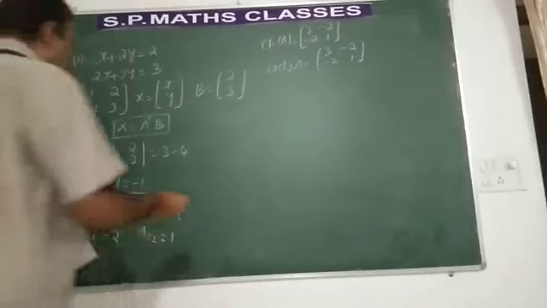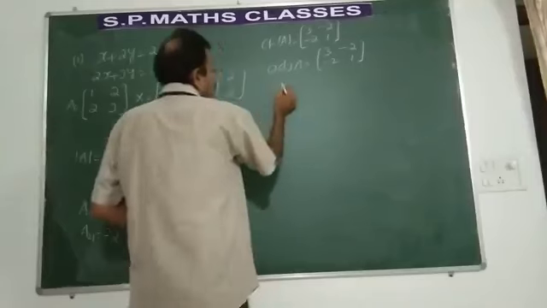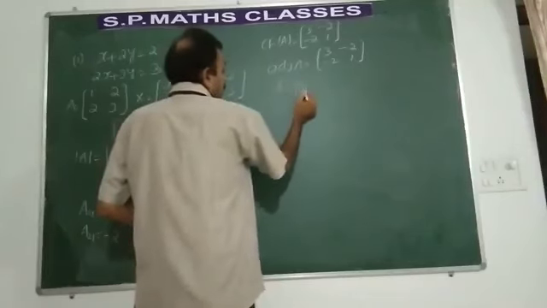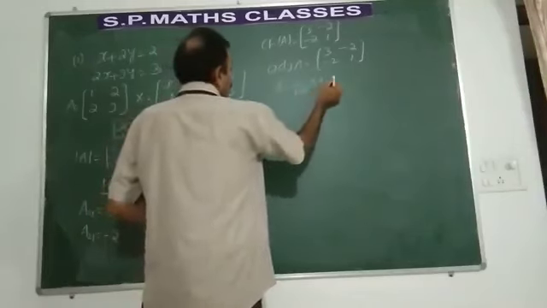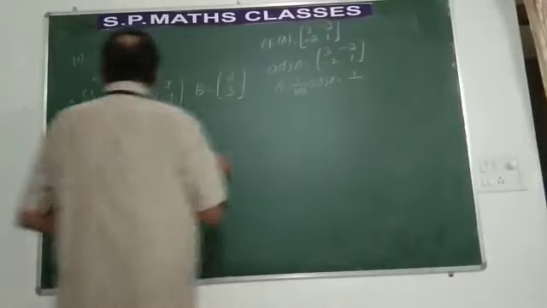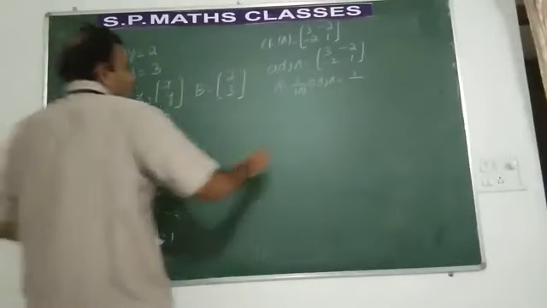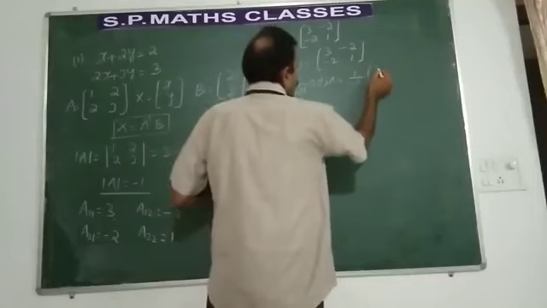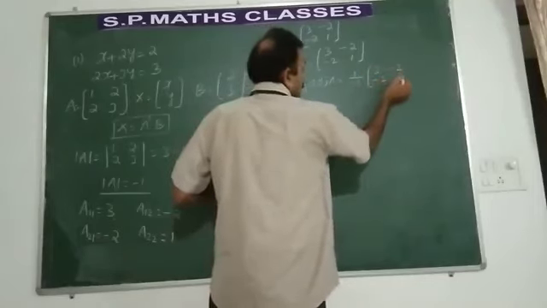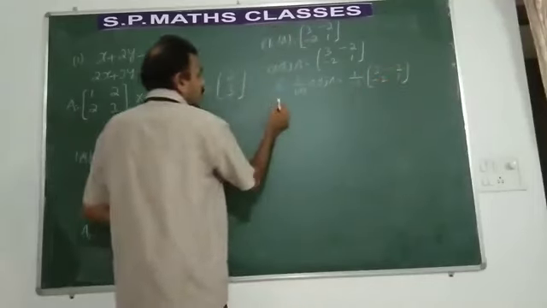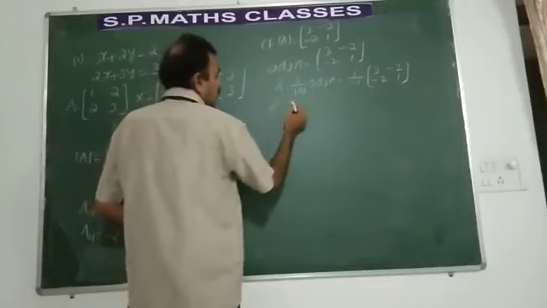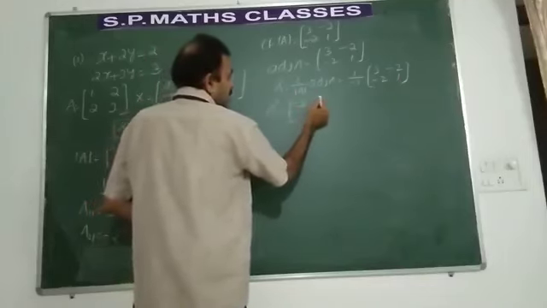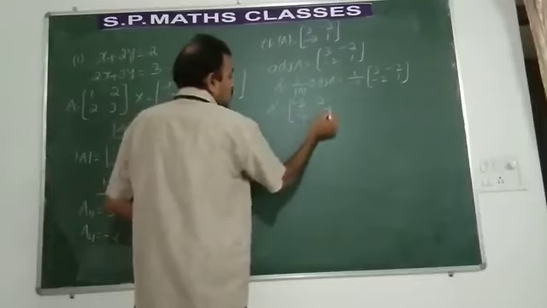What is A inverse now? A inverse is 1 by determinant A into adjoint A. What is the determinant A you have got? Please see, determinant A is minus 1, into 3, minus 2, minus 2, 1. So what happens now? A inverse will be multiplied throughout by minus 1: minus 3, 2, 2, minus 1.